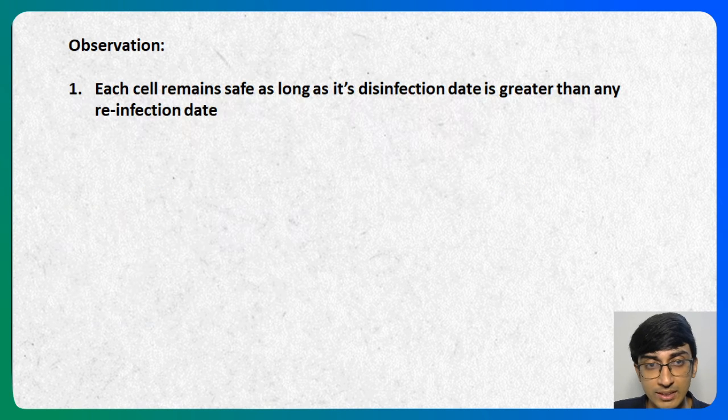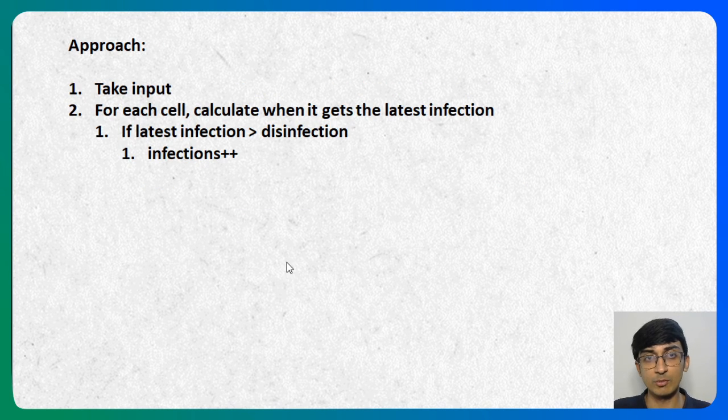So our approach finally comes down to take input for sure. For each cell, calculate when it gets the latest infection. If the latest infection is greater than the disinfection or the cleaning up, increase the number of infections. That's all we are doing.